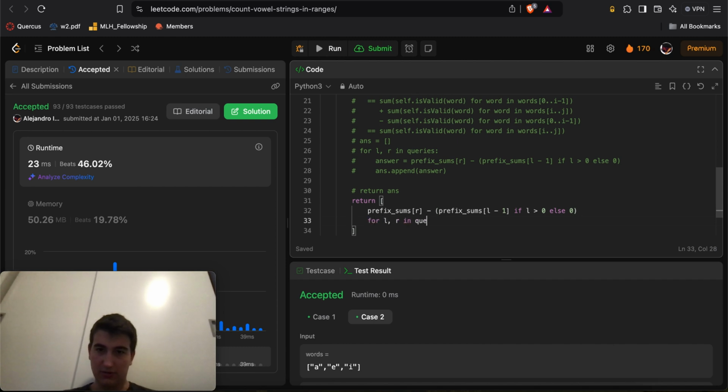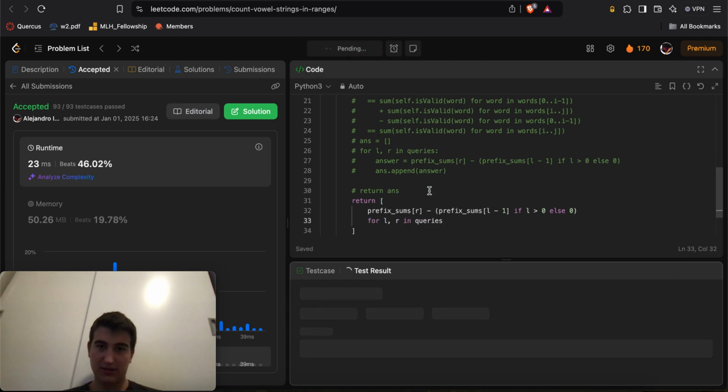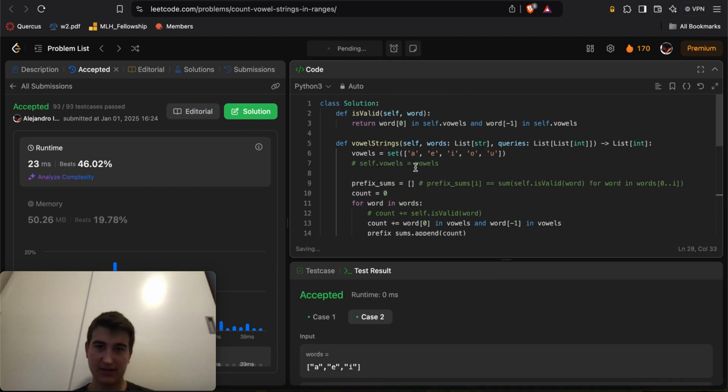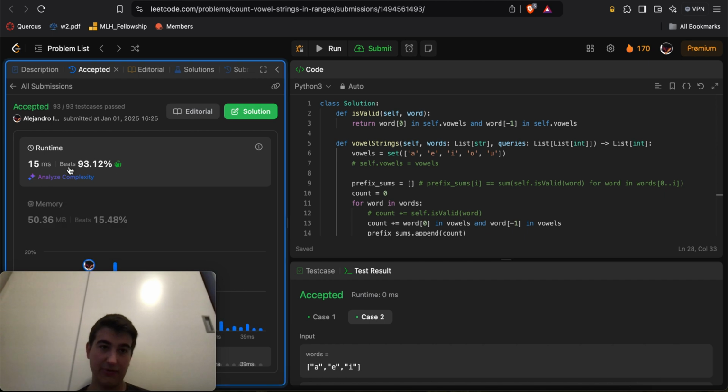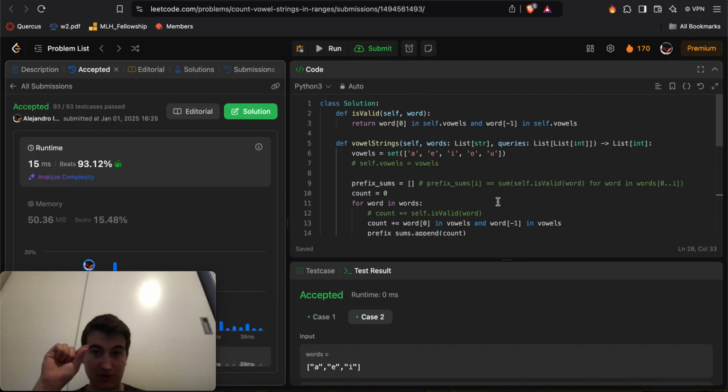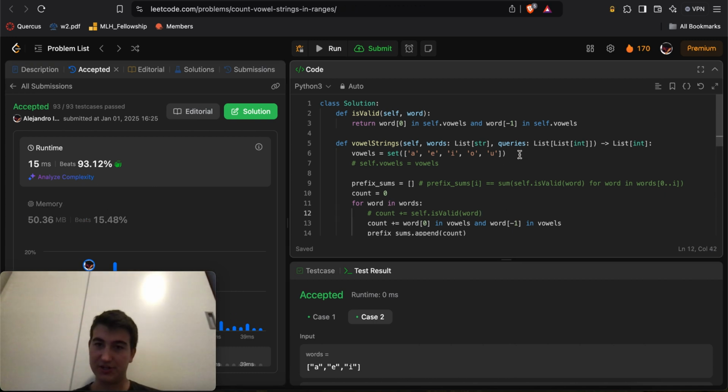And here this will be L, R in queries, right? So here I can just do something like this, right? And then just submit that, and that way we just get it to be as blazingly fast as we possibly can. There we go, we just get back to that 93.12%. But again, these are things that don't matter. This is just me changing minute O of 1 stuff to make it a little bit faster for LeetCode. But otherwise, the previous solution that I had is just as efficient in terms of big O runtime complexity, right?